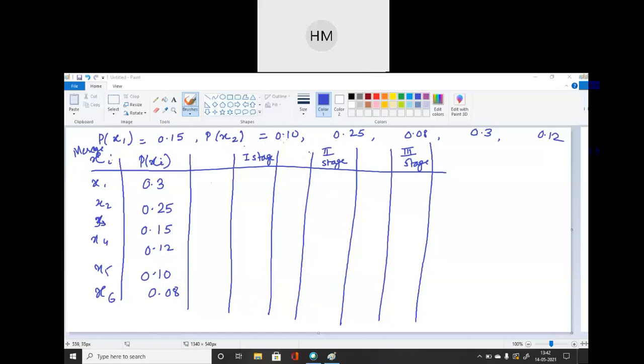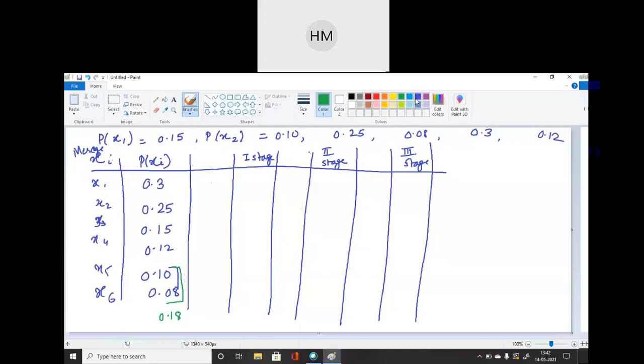I'm changing the ink pen. Okay. So merge these. Merge these two probabilities. Okay. I will merge these. ठीक है. इसका addition क्या होगा? It is 0.18. Okay students. So what I have to do? I have to put this 0.18 probability again in the decreasing order.